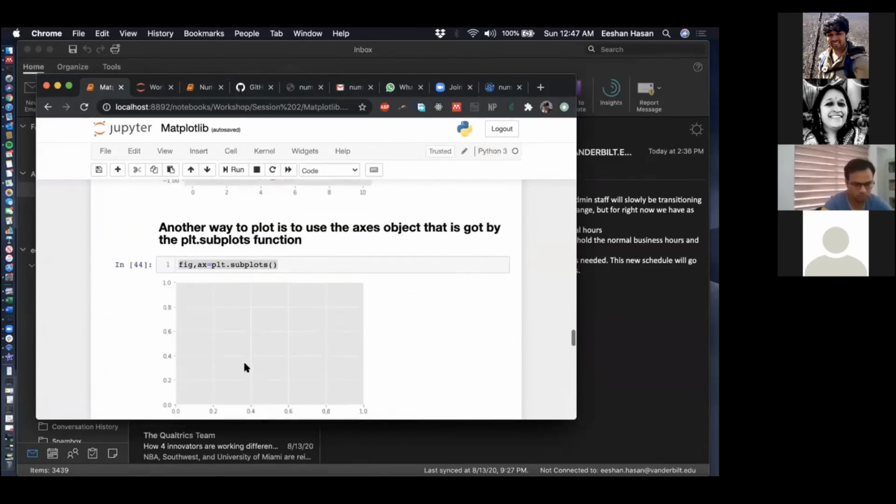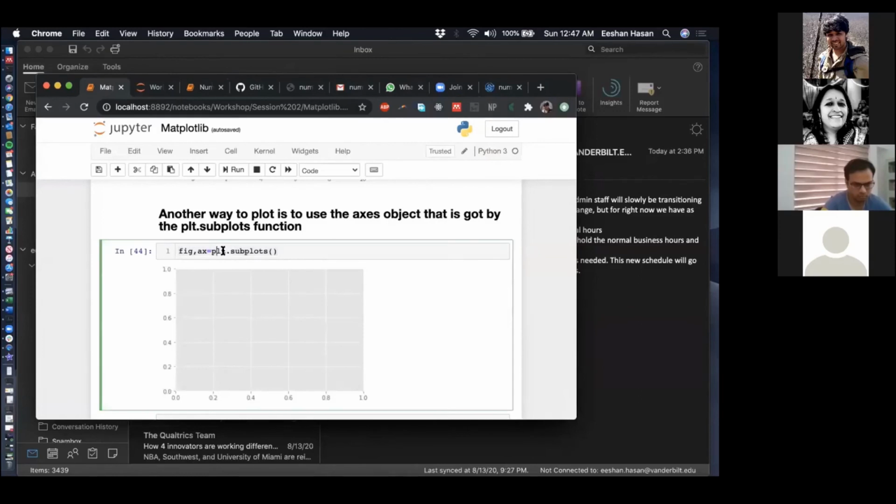But another way of doing it is where you define plt.subplots and you get it in this fig and ax thing. So this ax is another object which is created within Python. It's an object something like a NumPy array, but different. This is called an axis object.